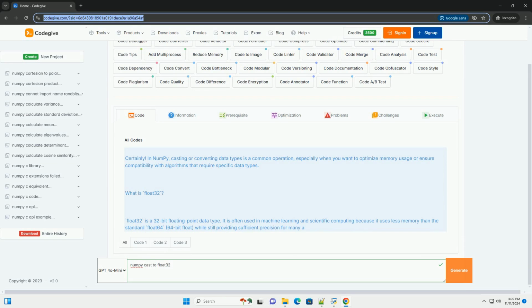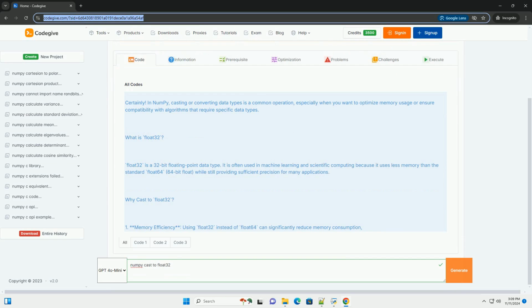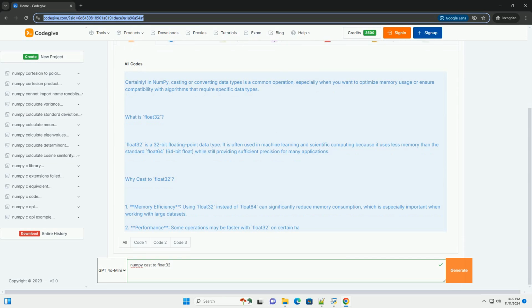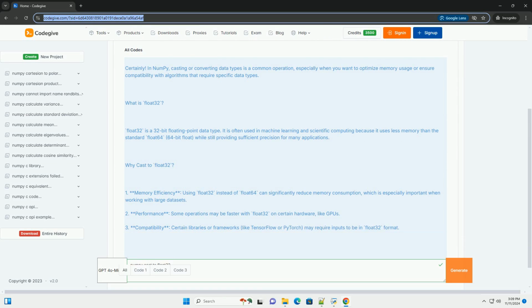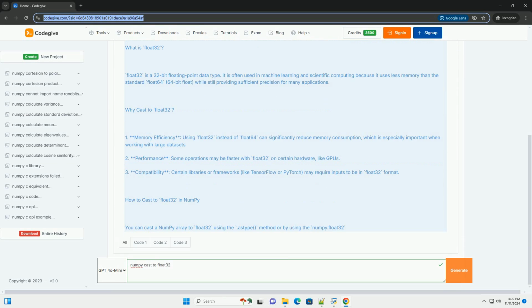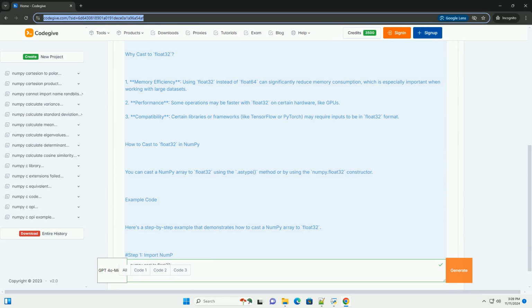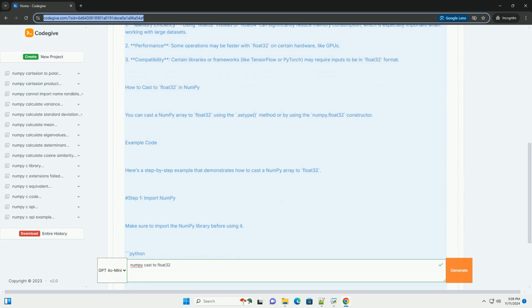Certainly. In NumPy, casting or converting data types is a common operation, especially when you want to optimize memory usage or ensure compatibility with algorithms that require specific data types.